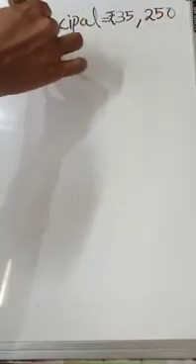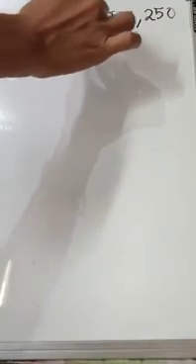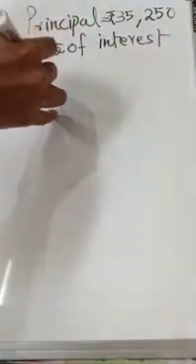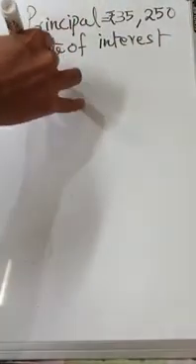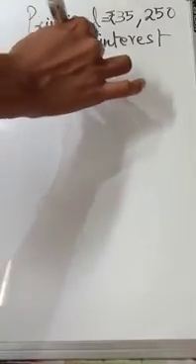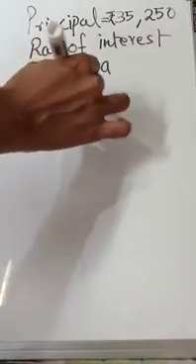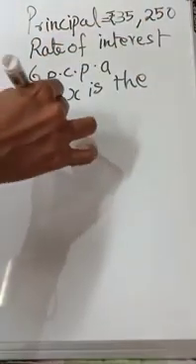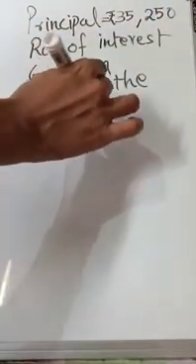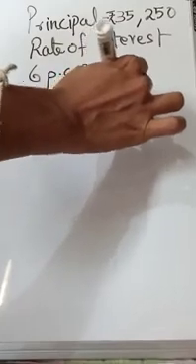So here in the fourth question, that is Kisan Rao, the principal is rupees 35,250 and the rate is 6 PCPA. So let X be the interest for 1 year.